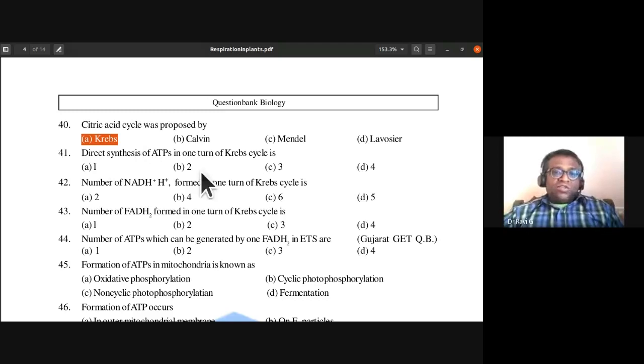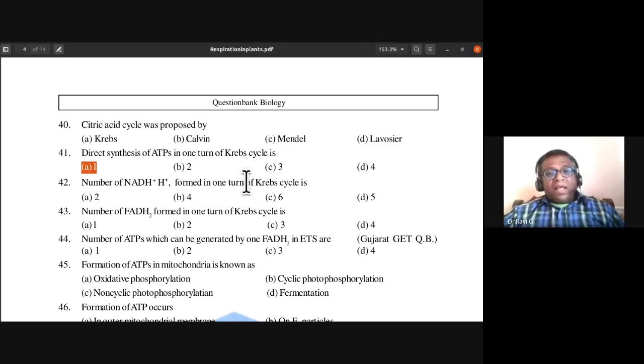So direct synthesis of ATP in one turn of Krebs cycle is, so how many ATPs are synthesized in one turn of Krebs cycle? Only one ATP, and that too it would be synthesized as GTP. Direct synthesis they are talking about, not the indirect, that is the energy rich molecules. So direct synthesis of ATPs in one turn of Krebs cycle is one ATP. So 41st, A is the answer.